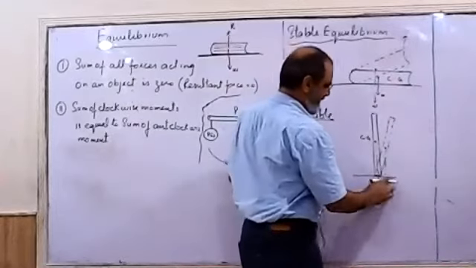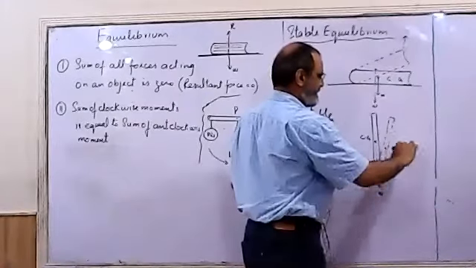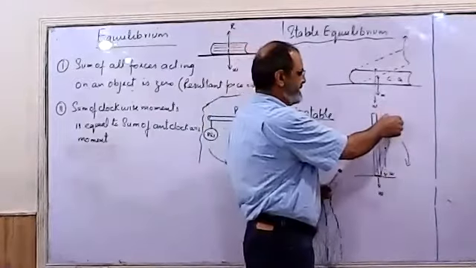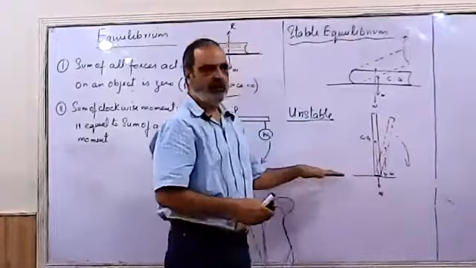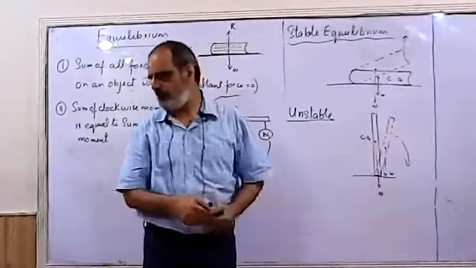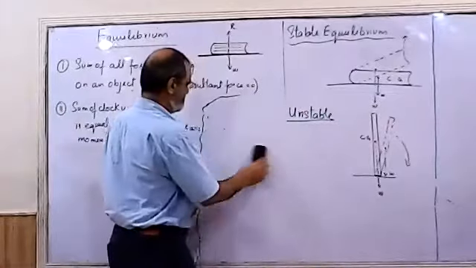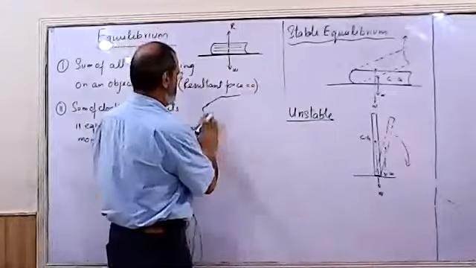Now weight lies outside the base, which rotates it in clockwise direction. So at this position, if I release it, it will fall. So we can say this object is in unstable equilibrium. Third case is of neutral equilibrium.